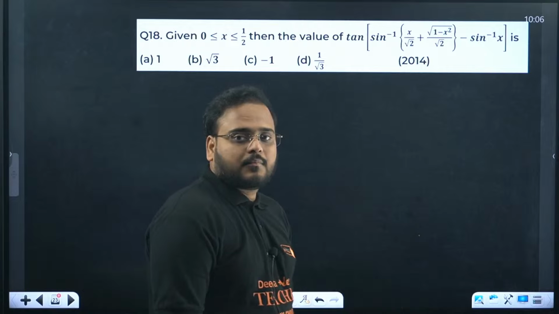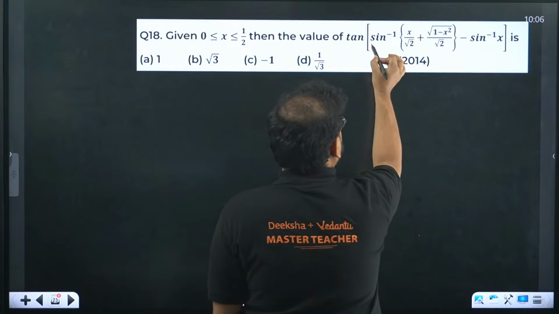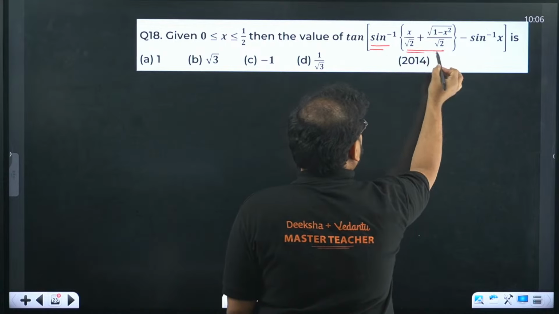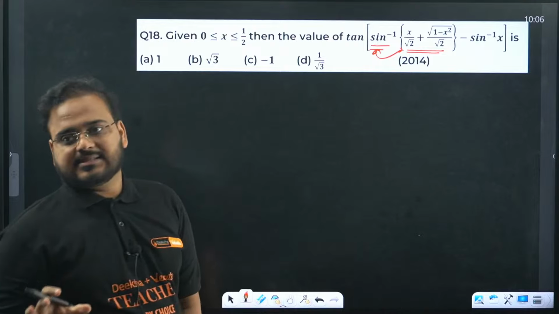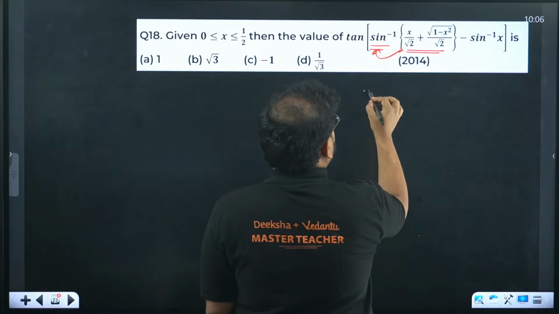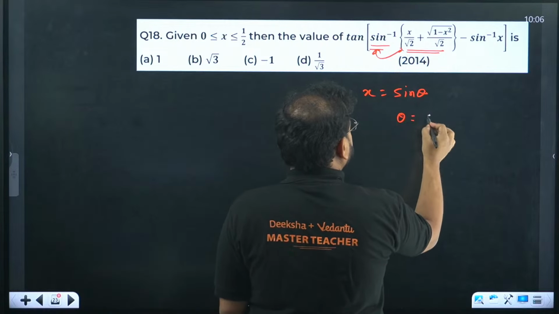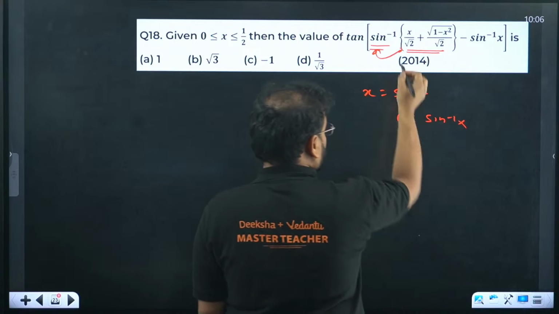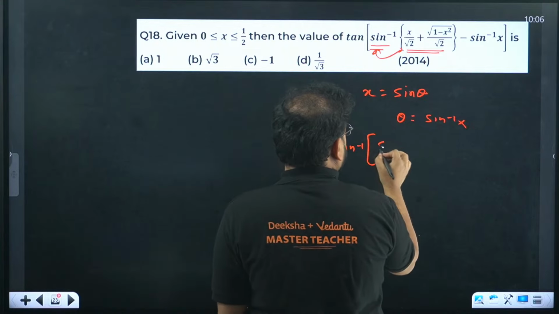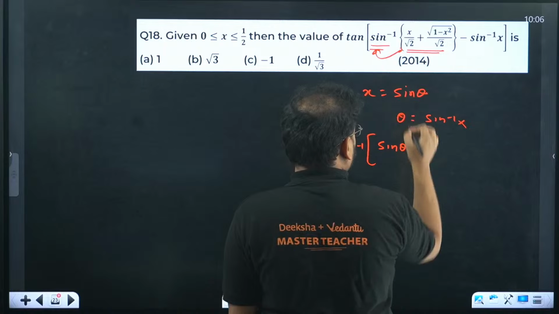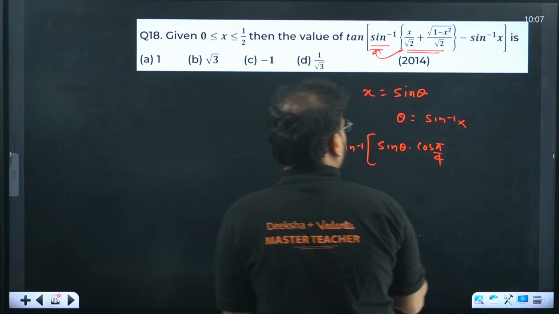Yeah, next question. All right, so basically we have sin inverse over here, and here we have something. To operate sin inverse, I need what inside? I need sin inside. Okay, let's do one thing. Take x as sin theta. It means theta becomes sin inverse of x. Now you apply from here. So sin inverse of, check here, x is sin theta. What about 1 by root 2? Cos pi by 4.